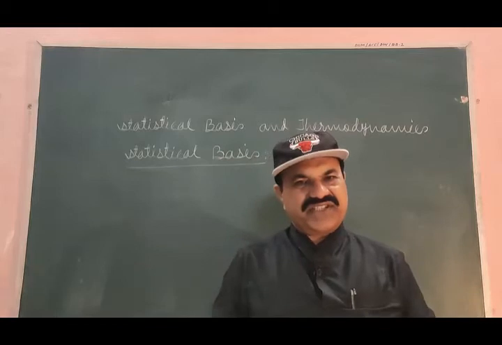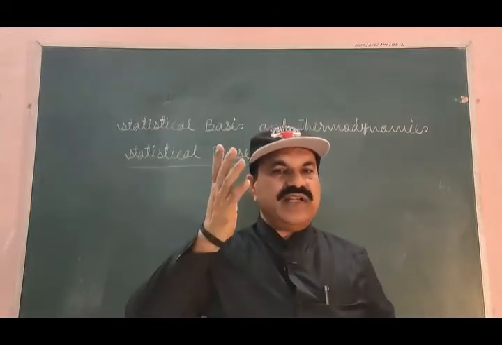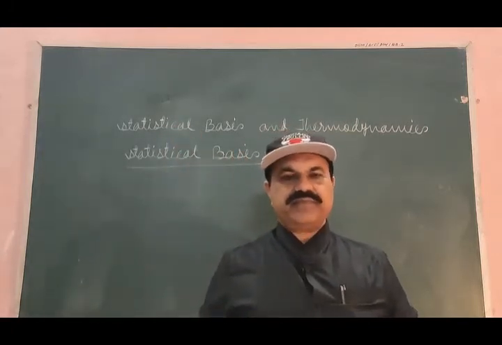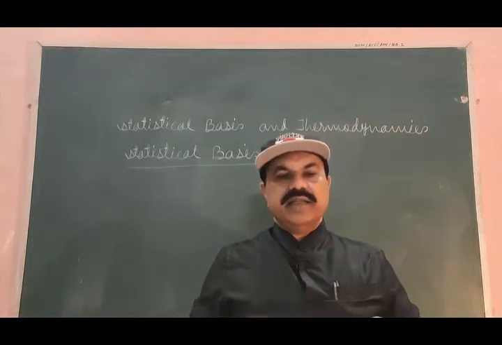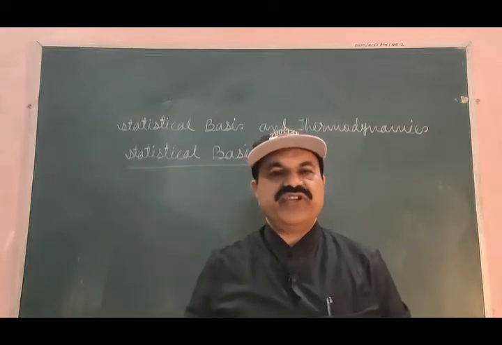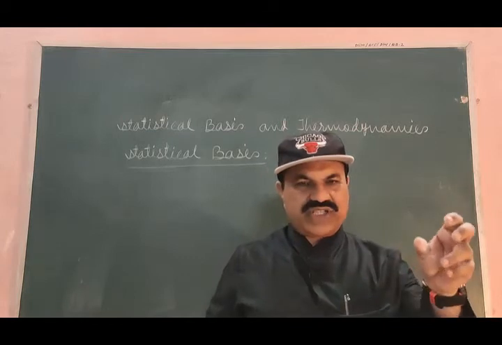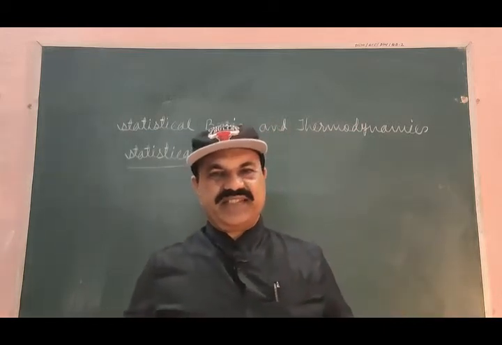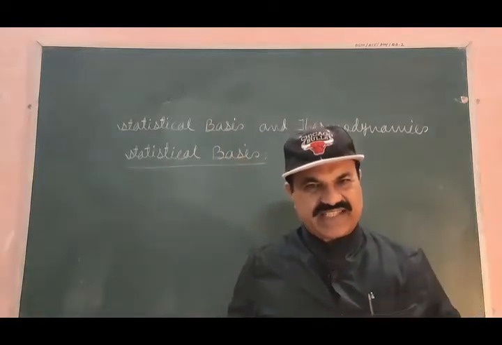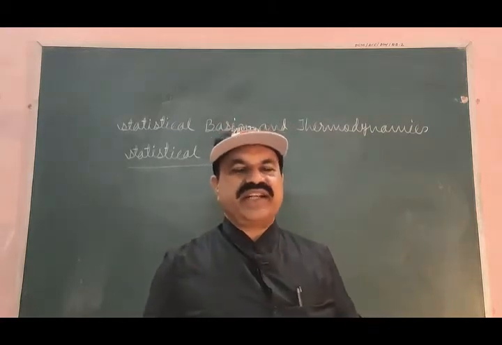And quantum statistics is developed by using the notions, the ideas of quantum mechanics of modern physics. The quantum statistics is further divided into two different classes: Bose-Einstein quantum statistics and Fermi-Dirac quantum statistics.